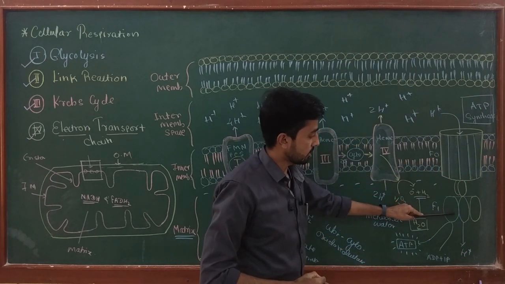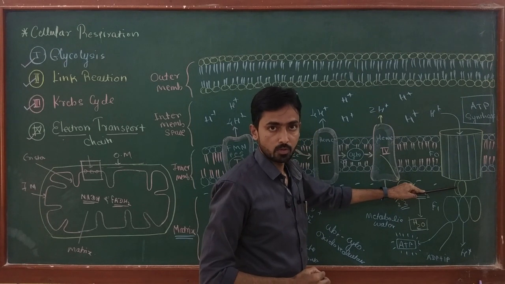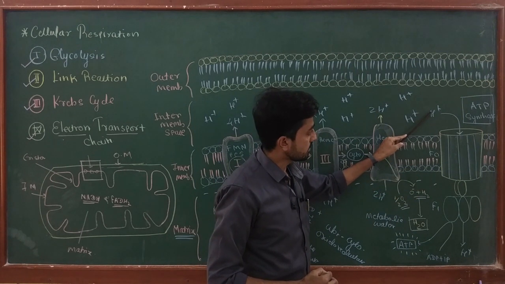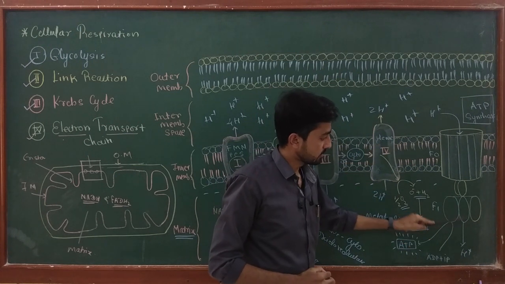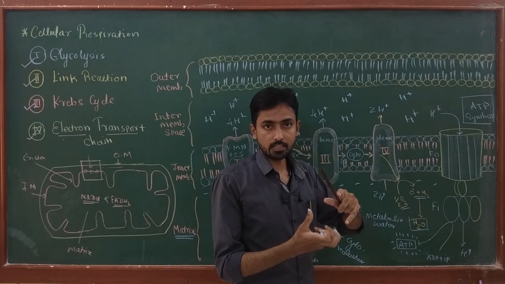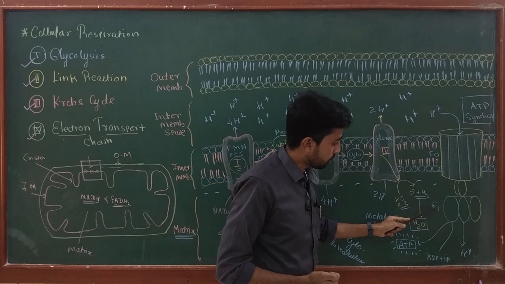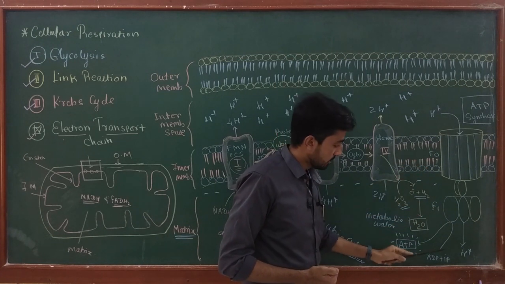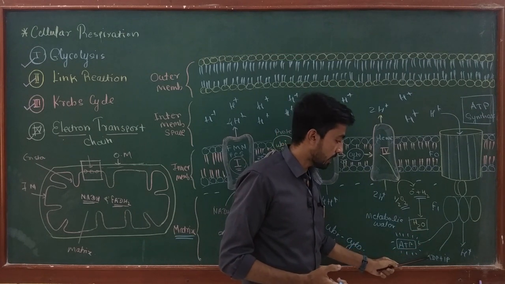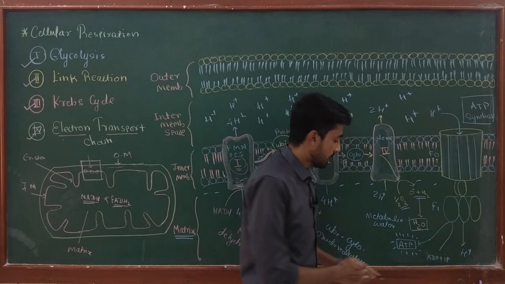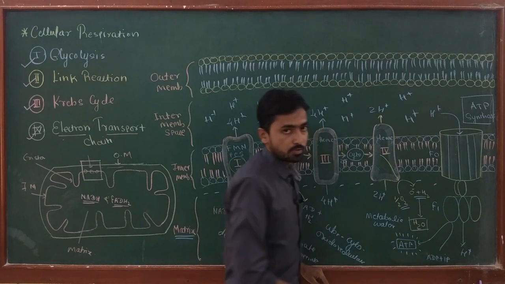Both these portions are connected by a shaft. So when energy-rich hydrogen is transferred from the intermembrane space to the matrix, due to rotational action, the F1 portion of the ATP synthase takes ADP and Pi, and by connecting adenosine diphosphate with inorganic phosphate, adenosine triphosphate is produced.